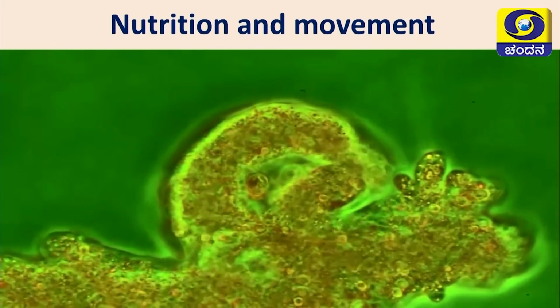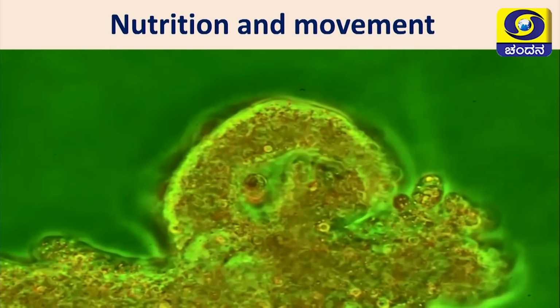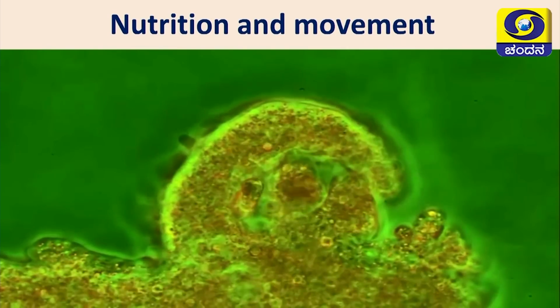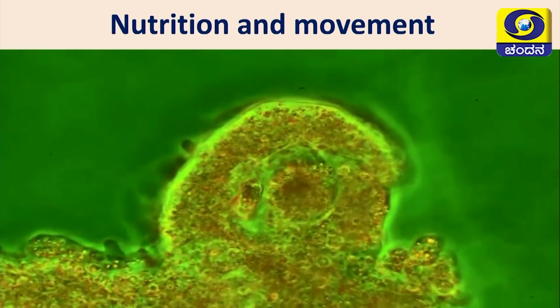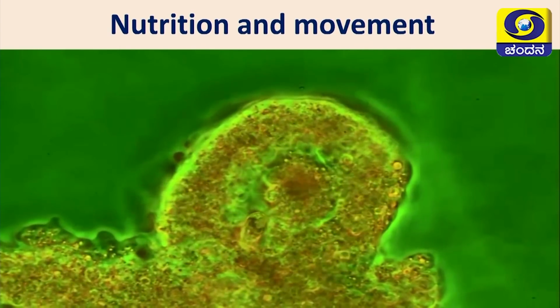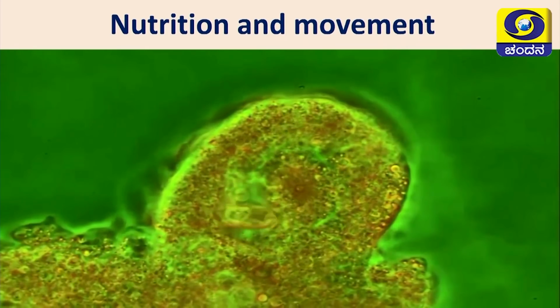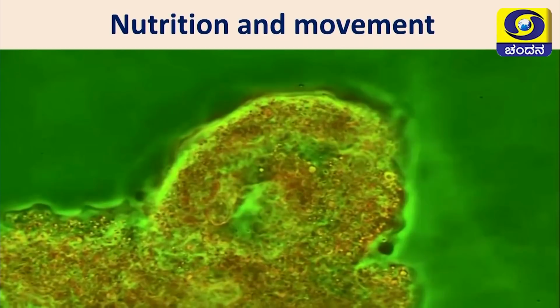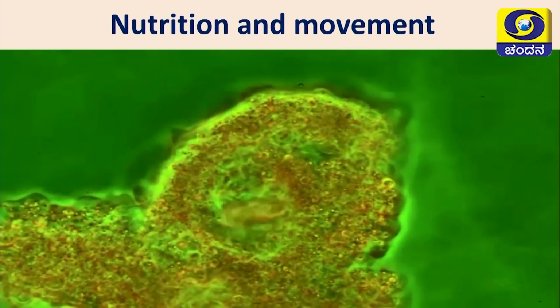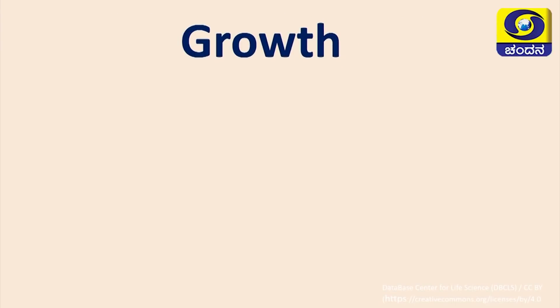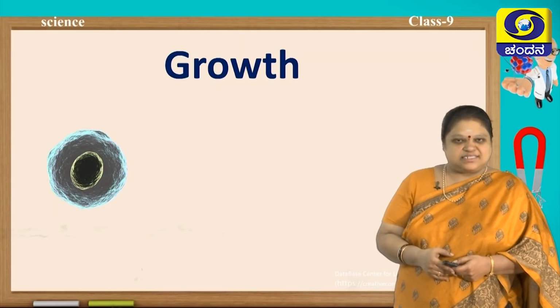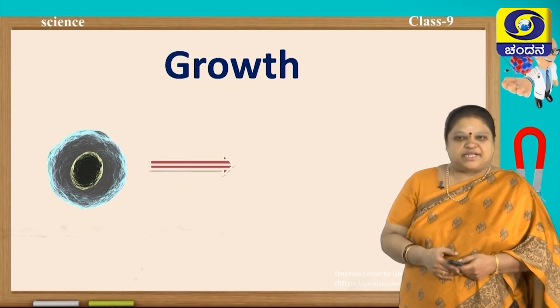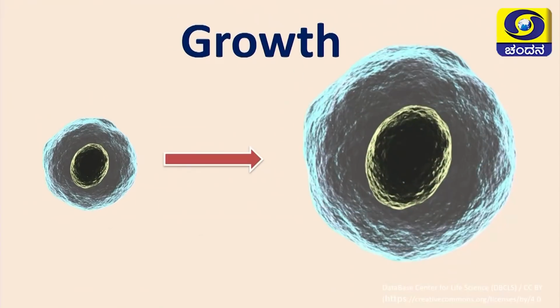The pseudopodia covers the food vacuole and finally it engulfs the food material. So, like this it shows movement as well as nutrition. So, you came to know that a single celled amoeba is capable of movement as well as taking its own nutrition. Now, of course, growth, let us see a single cell, it grows internally to form a huge cell. So, here the growth is internal and not external.